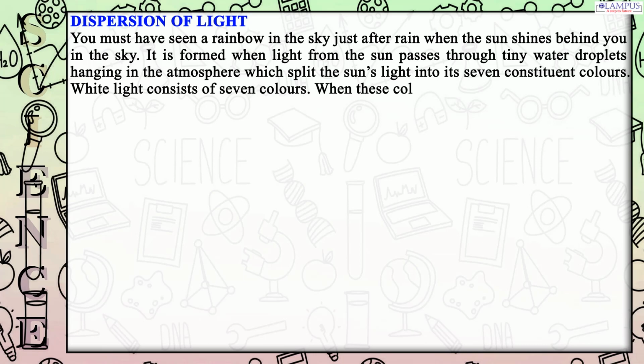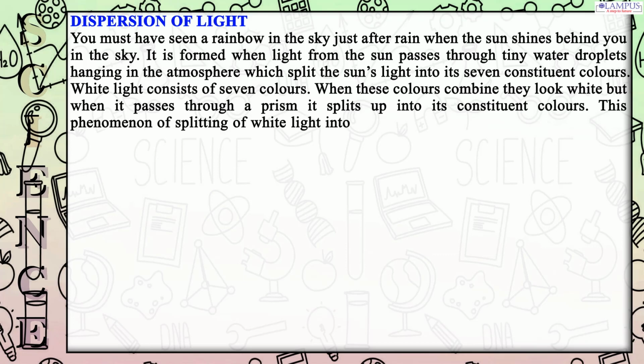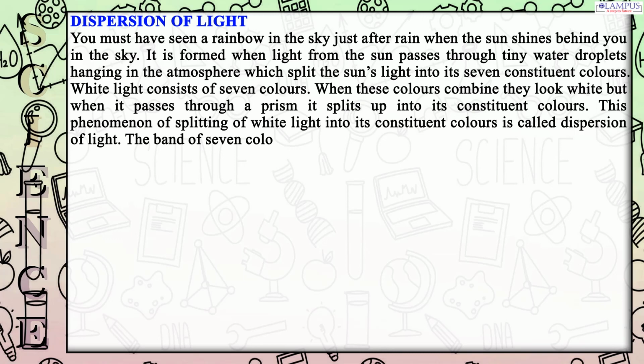When these colors combine they look white, but when white light passes through a prism it splits up into its constituent colors. This phenomenon of splitting of white light into its constituent colors is called dispersion of light. The band of 7 colors that is formed is called the spectrum of white light.